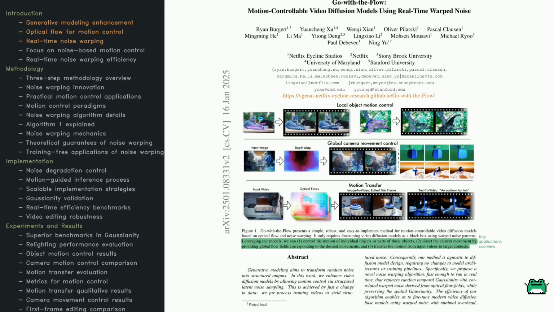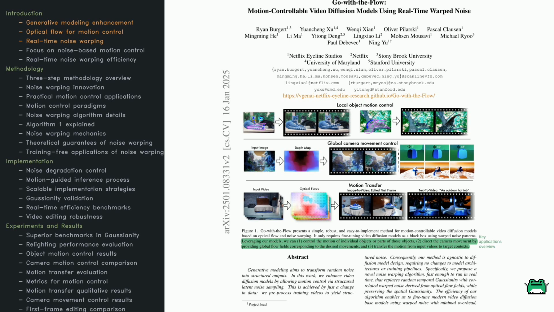Look at Figure 1. Do you see how it shows multiple ways to manipulate motion? First, there's local object control, where you can animate just a part of an object without affecting anything else. This is handy if you want, for example, only a character's arm to move, while the rest of the character stays still. Then we have global camera control, which uses depth maps to create natural panning or zooming effects.